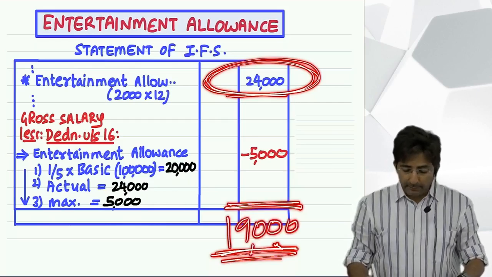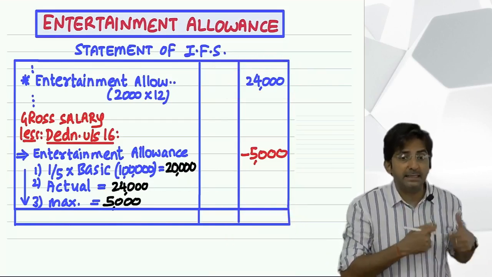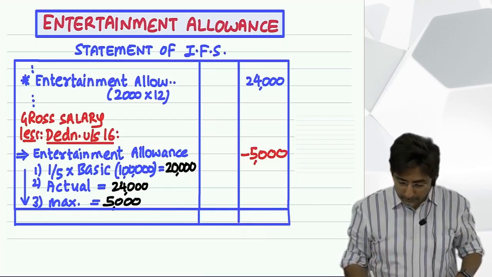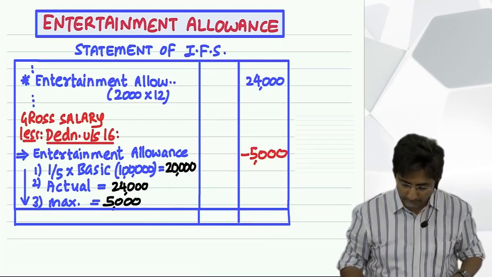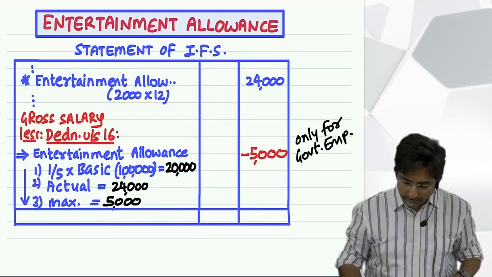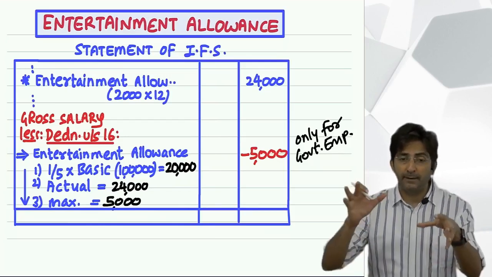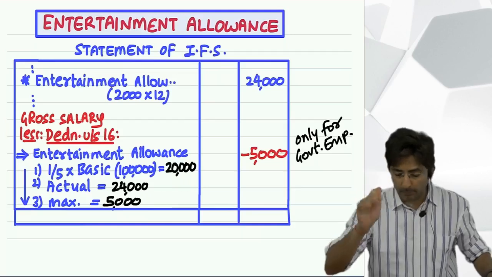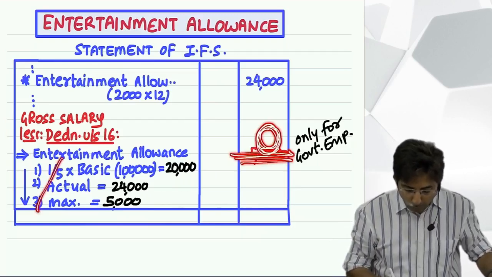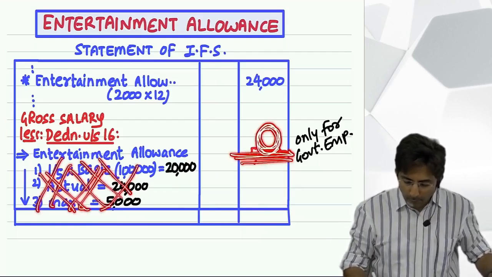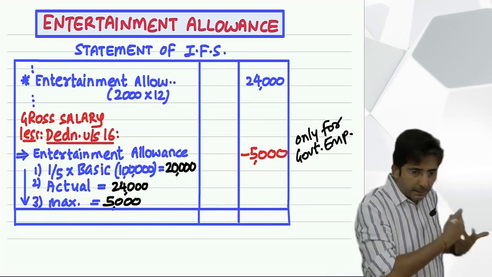Okay. Then one more funny thing. This is a funny thing, huh? I'll tell you why I'm calling this funny and criticizing this. One more funny thing. This deduction you have to take only if he is a government employee. Look what I have written here. Only if he is a government employee, then only you have to deduct. That means if the employee is working in the private sector, he is not doing a government job, then here it will be zero. No formula. Zero. Full amount will be taxable. I will talk on this. Let me first finish the rule.